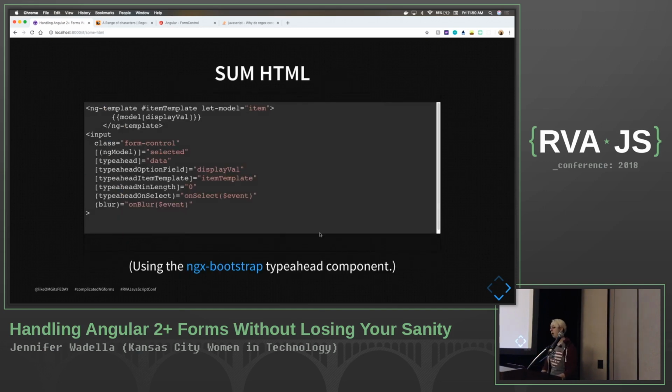The issue I ran into, I was using NGX Bootstrap, which is a fairly popular library for all these different components, but I was like, come on, type ahead drama, really? So this is what my markup looks like for my component, and I've got my implementation of the type ahead. In this case, I'm using the template functionality because remember, we want to display the name to the user. That's what we care about, but we want to submit the ID. Other than that, everything is just according to NGX Bootstrap documentation. We don't have to do any craziness there. So we're good to go.